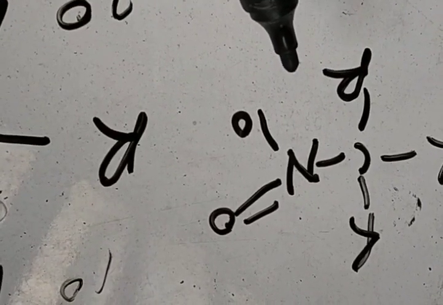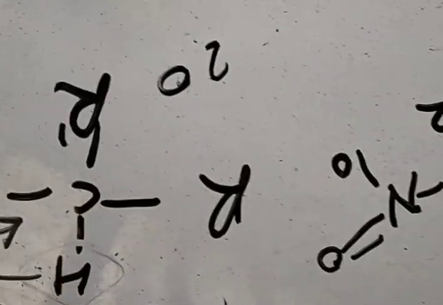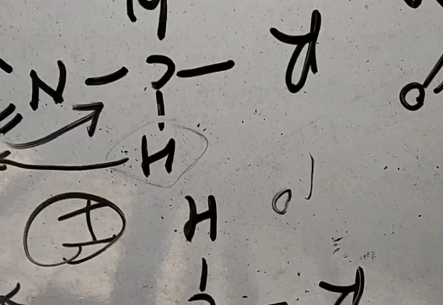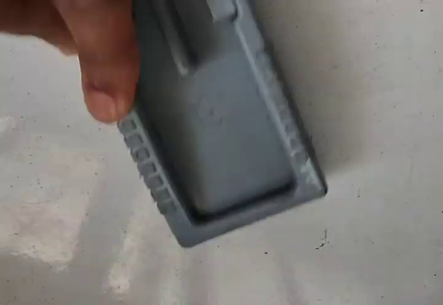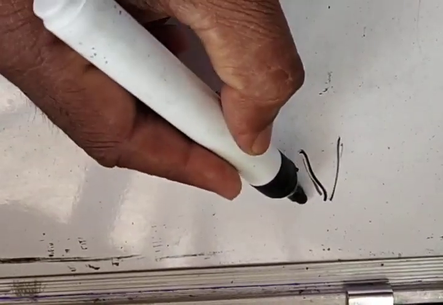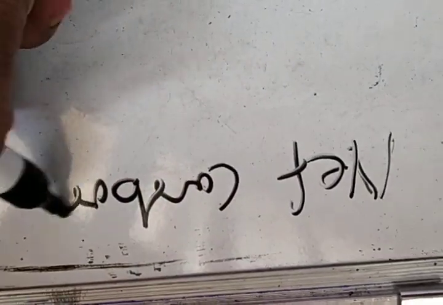Now these nitroalkanes, primary and secondary, on reacting with H2SO4 give a carbonyl compound. The reaction is known as the Nef carbonyl synthesis.